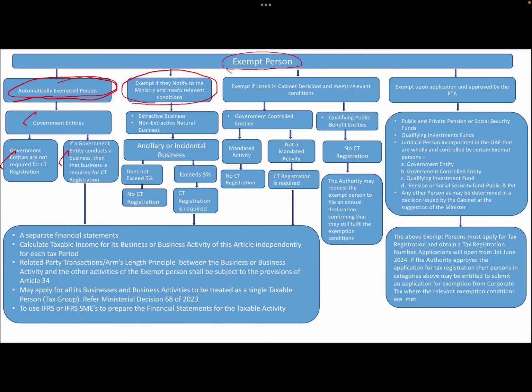Second, exempt if they notify the ministry and meet relevant conditions. When I say ministry, it is the Ministry of Finance. Who are they? Extractive business and non-extractive business. If they notify the Ministry of Finance and meet the relevant conditions, then they are exempted.